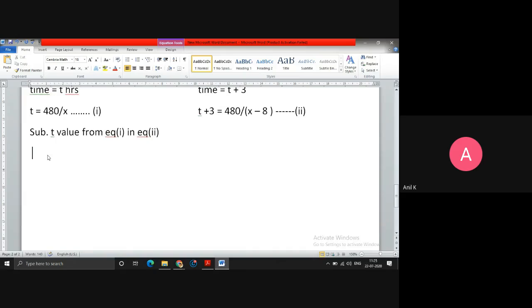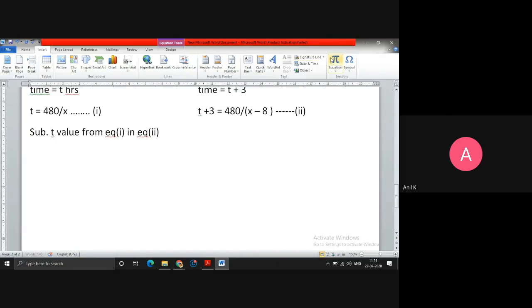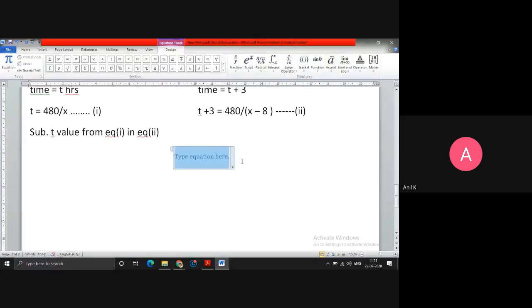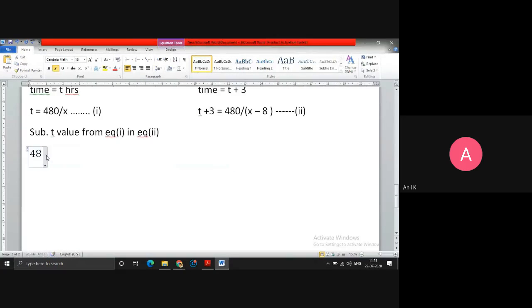This will come as 480 upon x, then you have plus 3 equals, on the RHS you have 480 upon, the denominator I have to write here, x minus 8. So this one you have to simplify and get the quadratic equation.